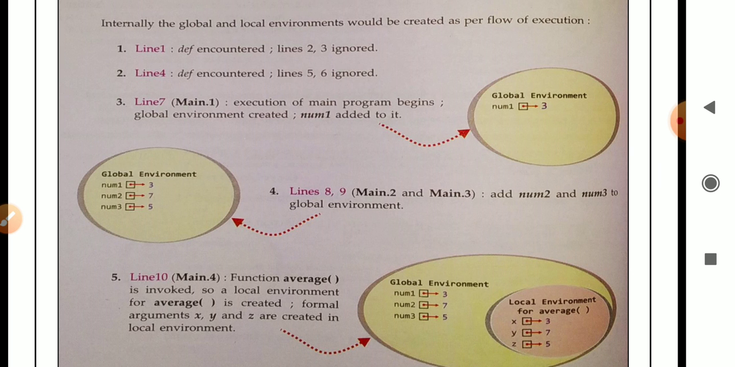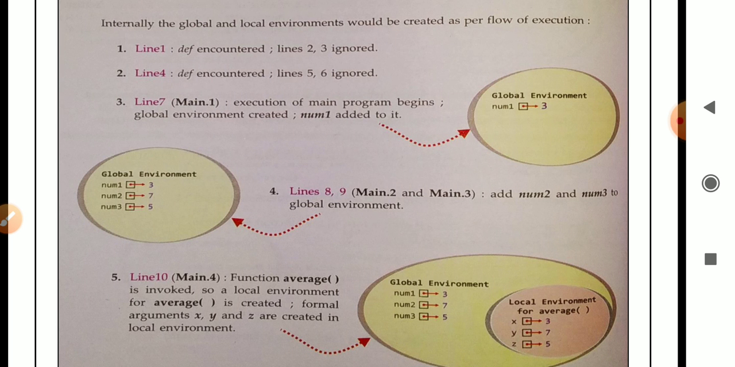Internally the global and local environment would be created as per the flow of execution. In line 1, def is encountered, and lines 2 and 3 are ignored. Means here the function header is executed. Why is the function header executed? The Python interpreter executes the function header to check whether it is a valid function or not. That is why the function header is executed, and after that lines 2 and 3 are the body of this particular function. That is why they are skipped by the Python interpreter.